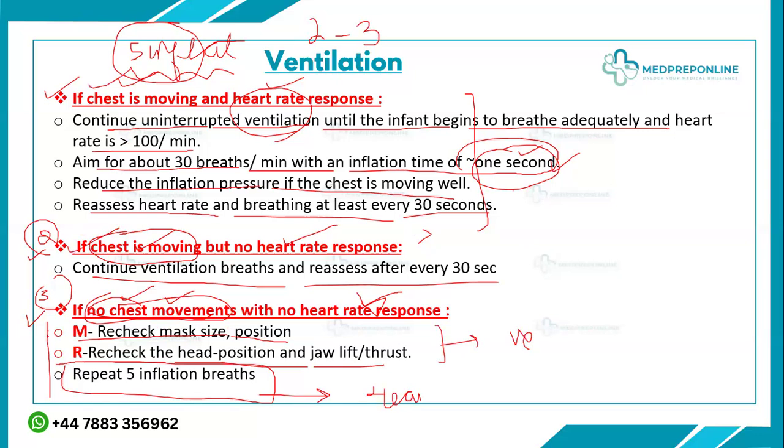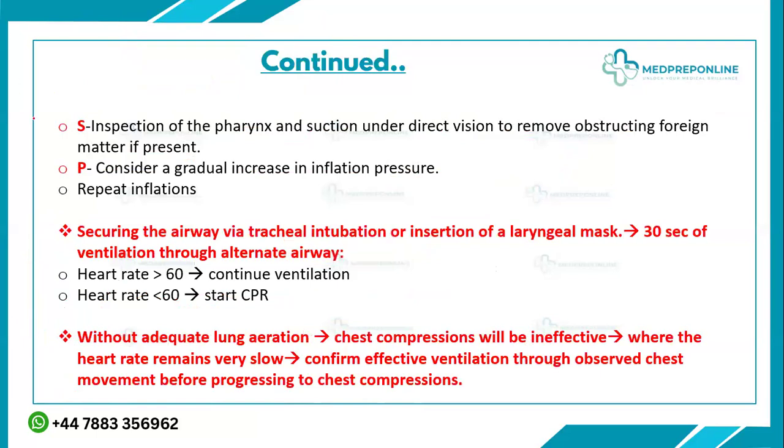But if after doing these two corrective steps you are still unable to achieve any chest movement, then you will go to the next two steps. The first is suction: inspection of the pharynx and suction under direct vision to remove any obstructing foreign matter if present, whether it's meconium, mucus, vernix caseosa or something else. Along with that, you will increase the pressure. If initially it was 25, then you can move on to 30 centimeters of water, and if it was initially 30, then you can move on to 35. So you make a gradual increase in the inflation pressure.